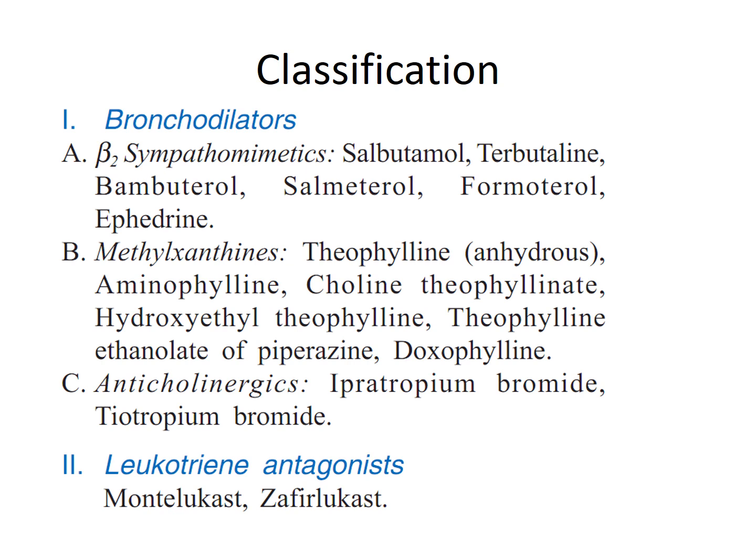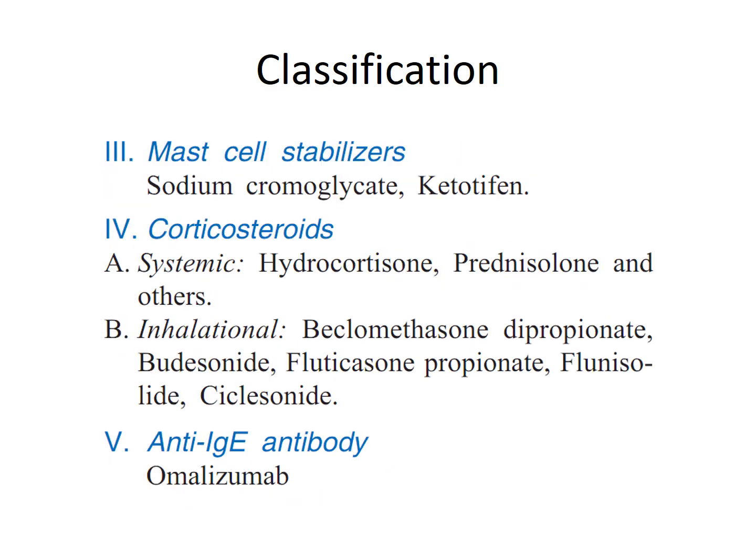The third class which we have as a bronchodilator is the anticholinergics, where drugs like ipratropium bromide or tiotropium bromide are included. So the first class which we have seen was the bronchodilators. The second which we have is the leukotriene antagonists. Leukotriene was one of the inflammatory mediators, and the leukotriene antagonists are montelukast and zafirlukast. The next class is the mast cell stabilizers. This name itself suggests that mast cells are prevented from degranulation, that is, stabilization of mast cells will be there, and in that we have sodium cromoglycate and ketotifen.